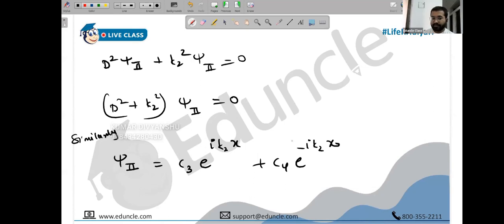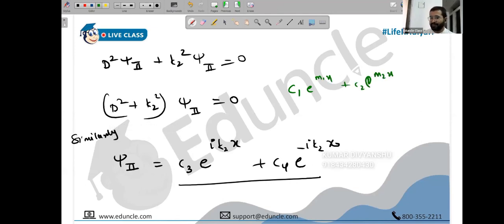Remember in complex it looks like this. In real also it's similar. When you have real and unequal roots, there you had c1 e raised to m1x and c2 e raised to m2x. There you did not have the i term. But in complex you have plus or minus i beta x. So just don't get confused. It is somewhat similar, but it's different. c1 e raised to m1x, c2 e raised to m2x was for real and unequal roots. And here anyway you have a pair of plus and minus.